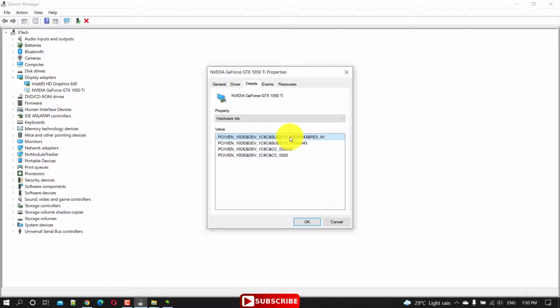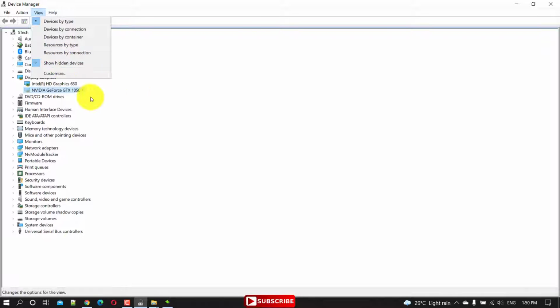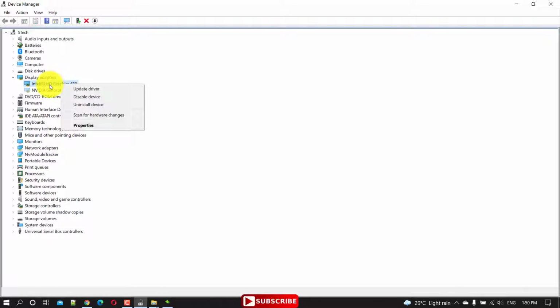You need to add this so that the driver can recognize the specific hardware. I just copy it. In some cases, this NVIDIA GeForce GTX 1050 Ti device might not be here. Even if you check show hidden devices, it may not be appearing. Anyway, you can copy the hardware ID for this Intel graphic. It will eventually recognize and identify the devices.